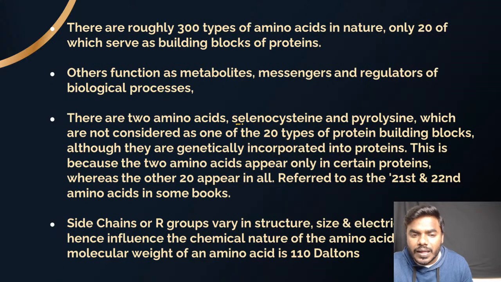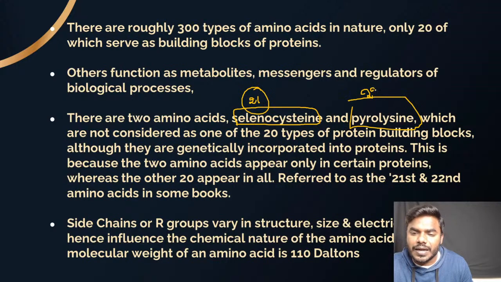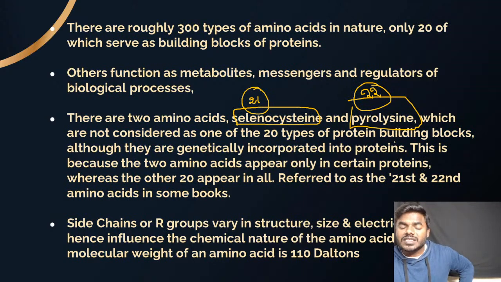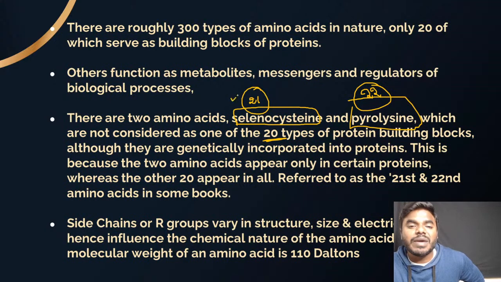Please remember, there are two amino acids: selenocysteine, which is the 21st amino acid, and pyrrolysine, which is the 22nd amino acid. What is the question they will ask in the exam? Will selenocysteine and pyrrolysine, the 21st and 22nd amino acids, be considered among the 20 standard types of amino acids? No. But what is the statement they will ask, which most of the students will get wrong?